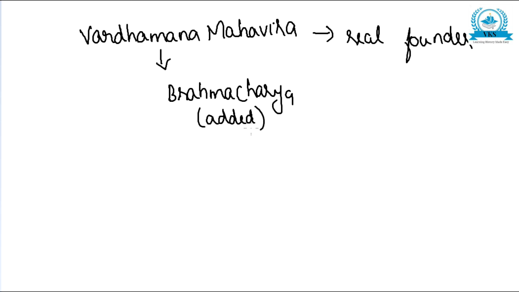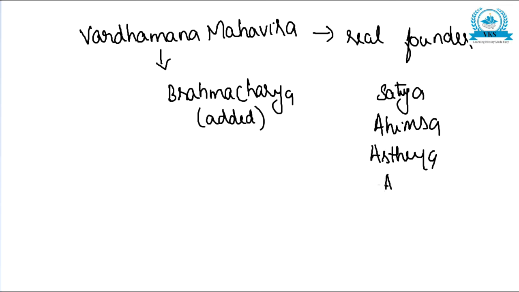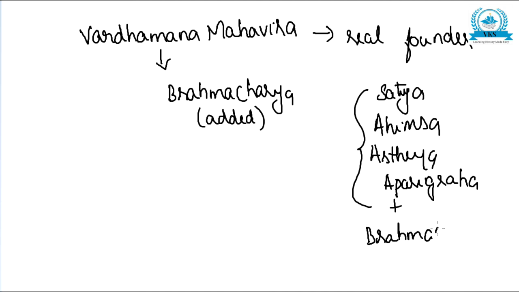So we have the four great vows given by Parshvanatha, plus one more added by Vardhamana Mahavira, that is Brahmacharya.